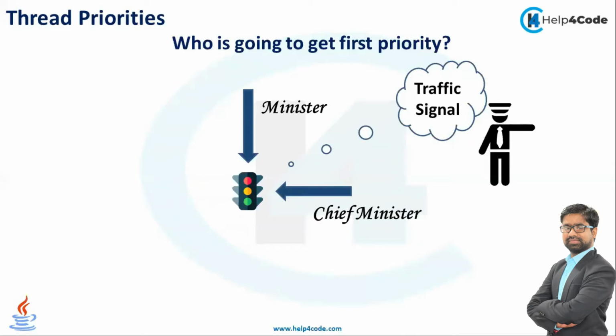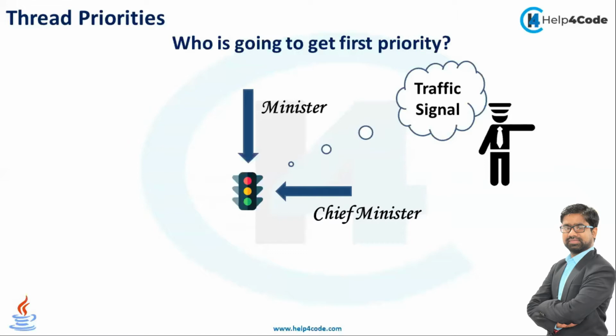Now suppose at the same time, when the minister is coming from one side, the chief minister is coming. Now who has the highest priority? The chief minister has higher priority than the minister. So if the minister tells the traffic policeman, I have the highest priority, the traffic policeman may respond, hello, this side is the chief minister. So who is going to get first services? The first services will go to the chief minister.